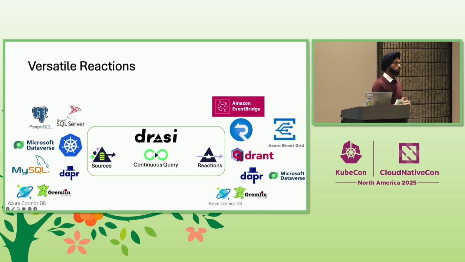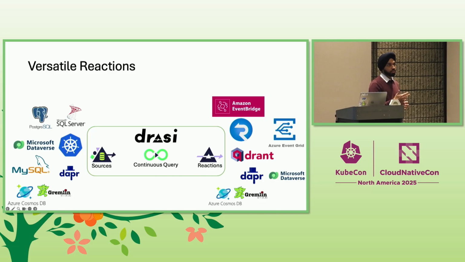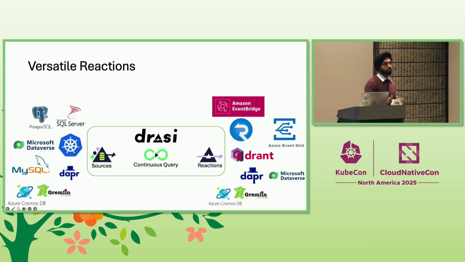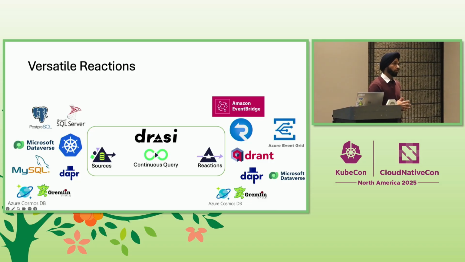But we can also use other systems. For example, we saw in the second demo, we were watching a Kubernetes cluster. Now, Kubernetes cluster doesn't necessarily have a change feed, but it has a watch API that we can use, and it also has resource version timestamps that help us track what is the change happening between different states, different versions in the resources that are deployed on top of the cluster, right? So if that kind of information is available through some kind of API, we can, of course, use that to build the Drasi source.